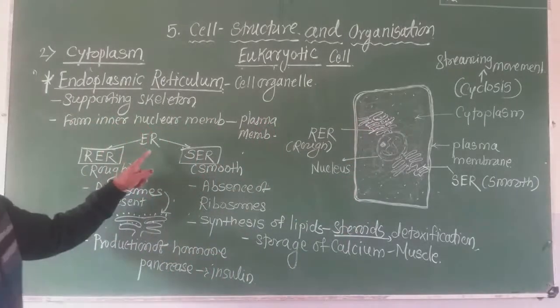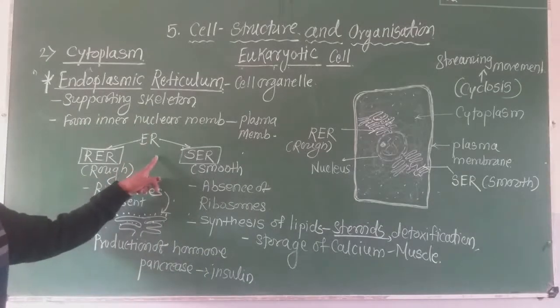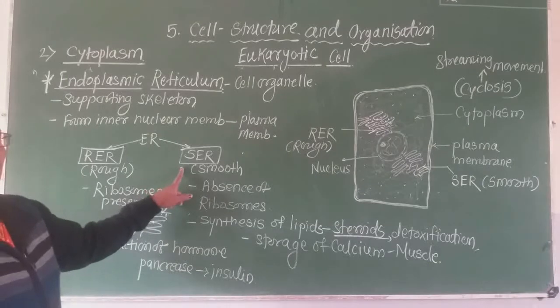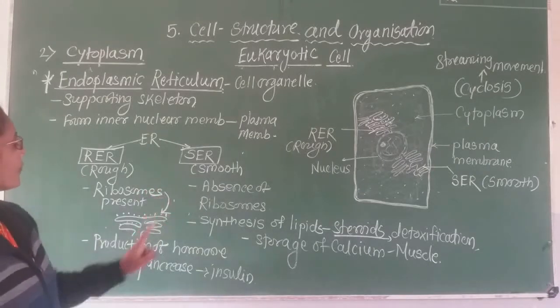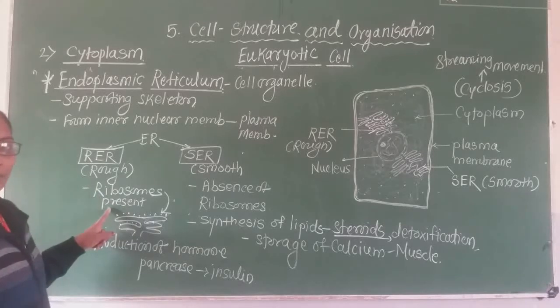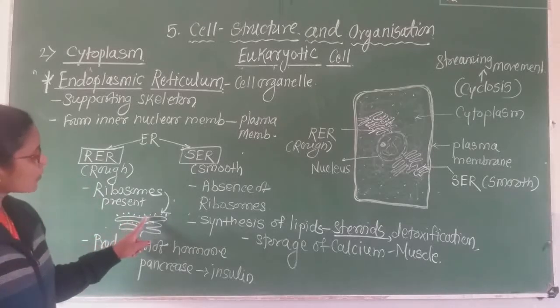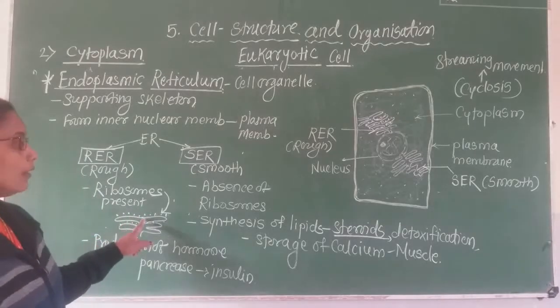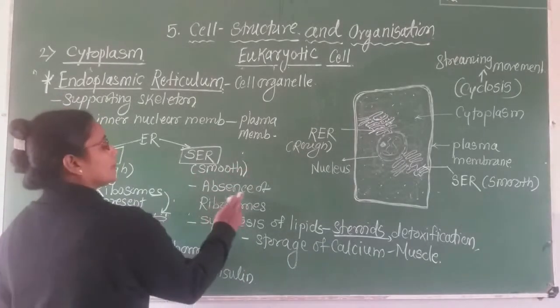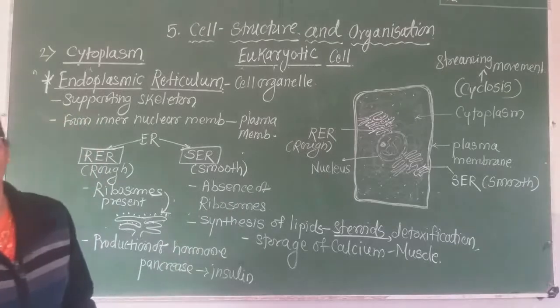Now these endoplasmic reticulums are of two types. First one RER, second one SER. RER means rough endoplasmic reticulum, whose outer surface consists of ribosome particles, and smooth endoplasmic reticulum means there is absence of ribosome particles.